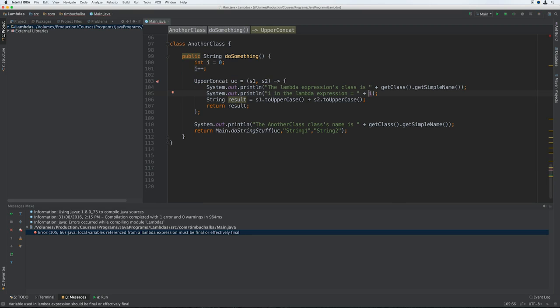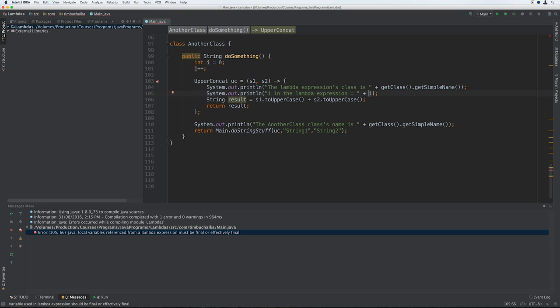The moment we do so, IntelliJ complains about the use of i within the Lambda expression. Any local variable we want to use from the enclosing block has to be effectively final, for the same reason that local variables have to be declared final if we want to use them within an anonymous class's code. By effectively final, I mean that the variable has to be either declared final or its value must never change.